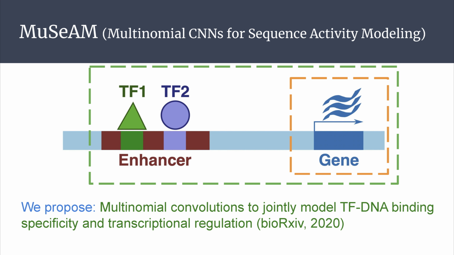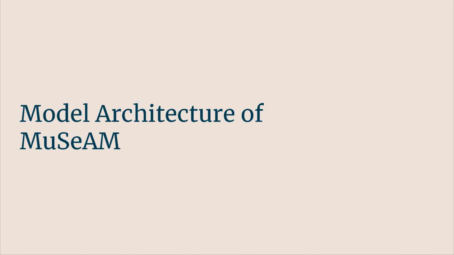A multinomial convolutional neural network is broadly applicable to any dataset of sequence to quantitative scores. We use the acronym MUSEUM for our model. It means multinomial convolutions for joint modeling of sequence motifs and enhancer activities. Now, I'll talk about the architecture of MUSEUM.